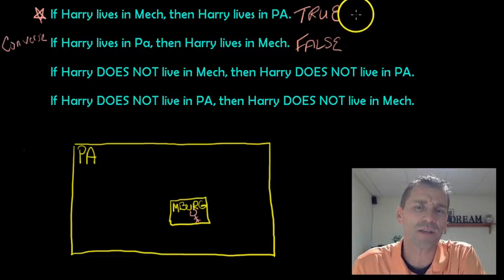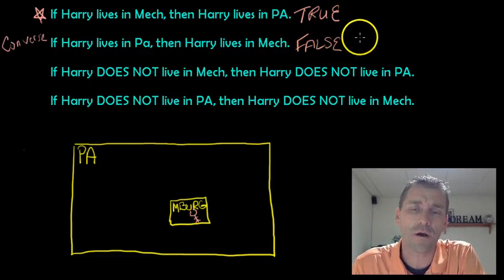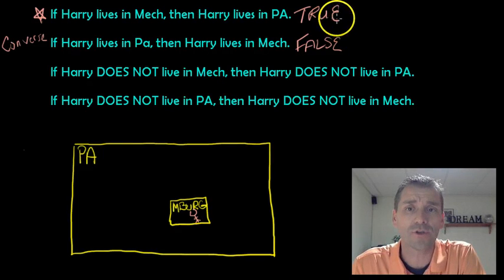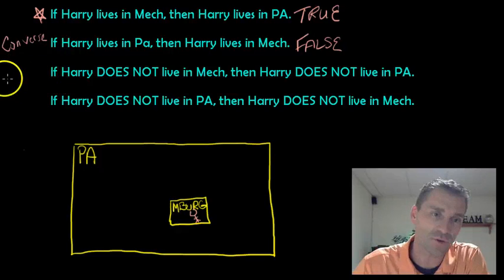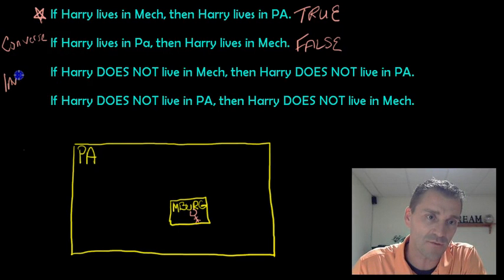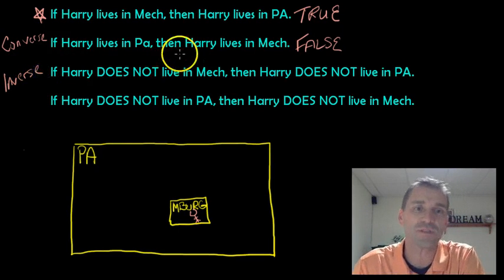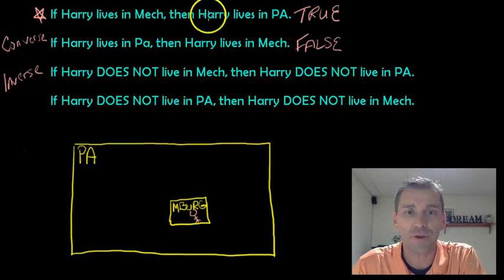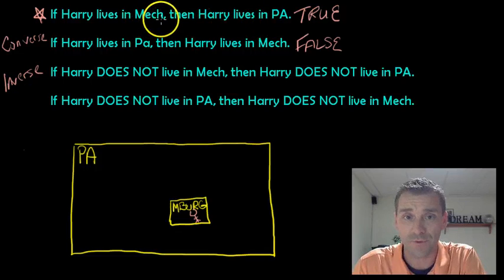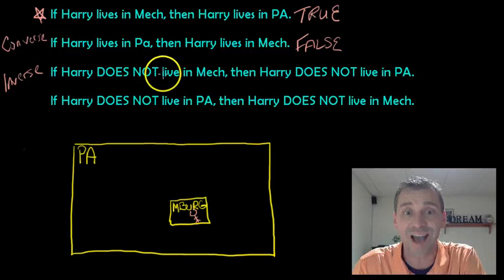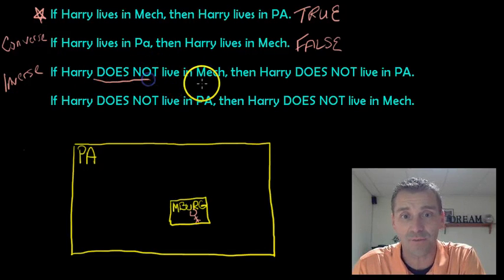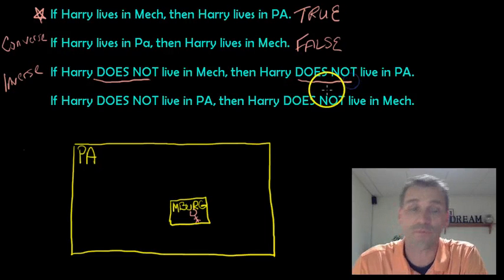Is that always the case? No. It isn't always the case that the converse is false, but many times it will be. So this one's true, converse false. Let's go down to this one. If you notice, it is just the inverse. I keep the order exactly the same, Mechanicsburg first, PA second, but I negate each statement. So if Harry does not live in Mechanicsburg, then Harry does not live in PA.